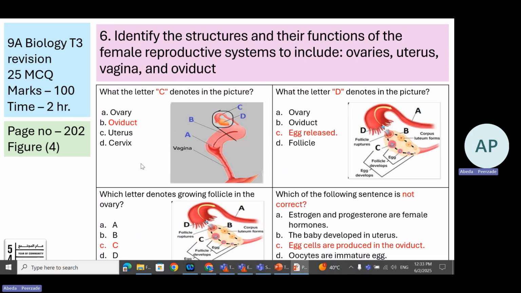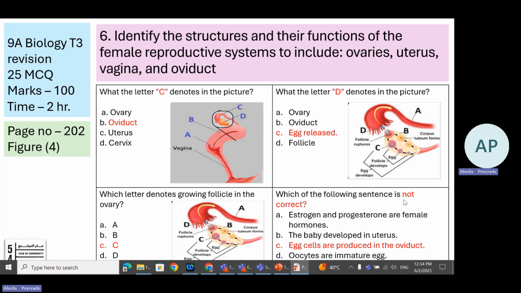Now let us understand some diagram labeling questions. What does C denote? C is an oviduct. Here D, now look at this, D is just the egg. This is a released egg. Now, follicle, growing follicle. So letter C is a growing follicle. You can see this is a fully matured follicle.